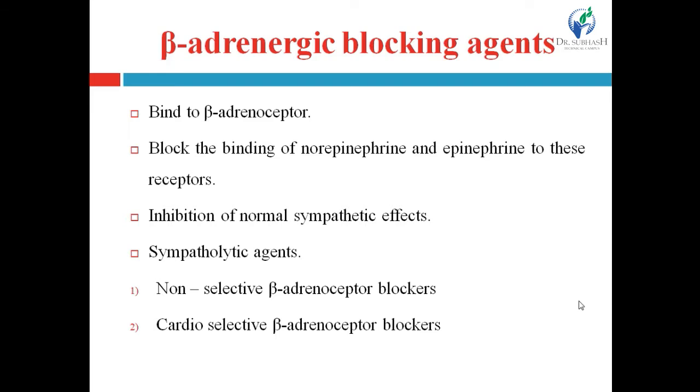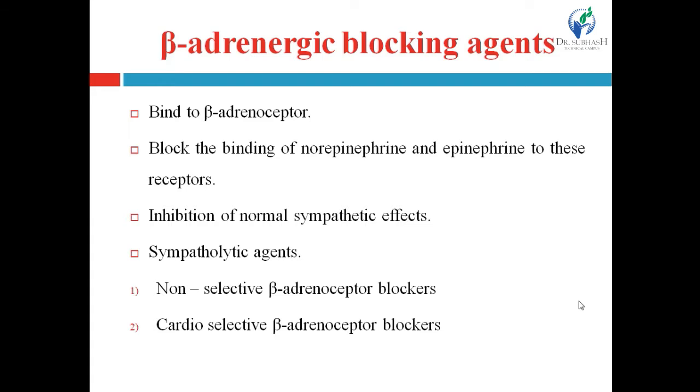In the previous lecture, when we started the drugs acting on the sympathetic system, we saw the sympathetic system. Again, I am just going to revise it. The sympathetic nervous system is a type of autonomic nervous system, and it has 2 types of effect: sympathomimetic and sympatholytic.